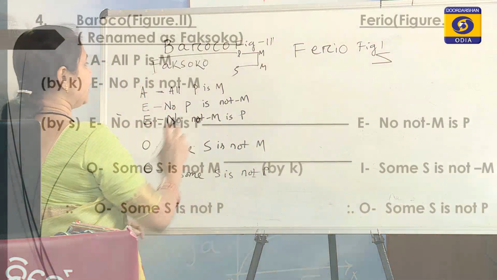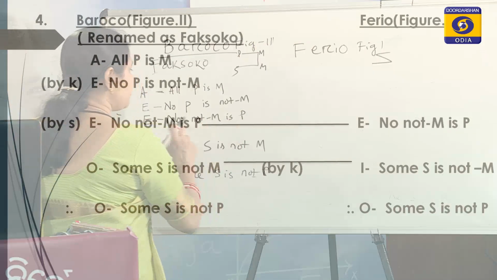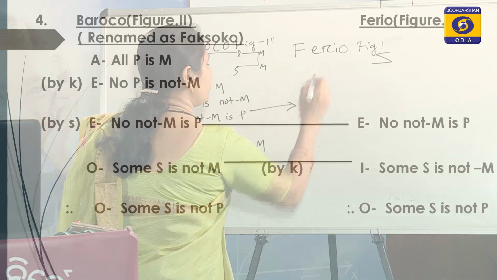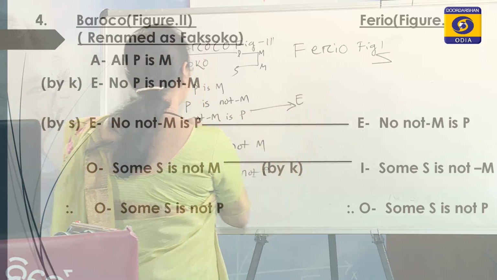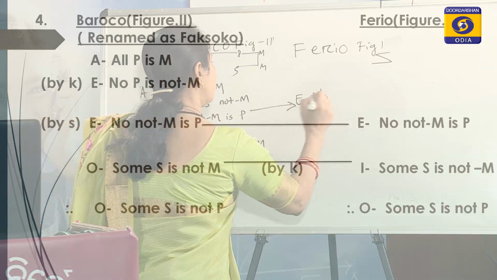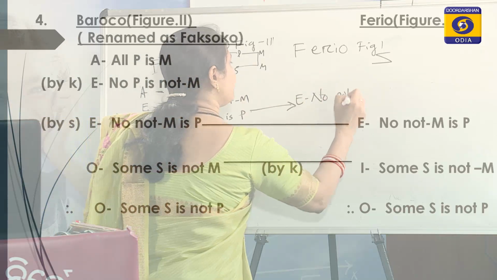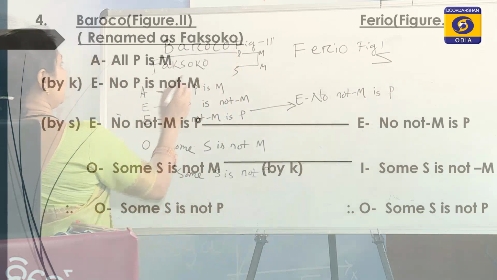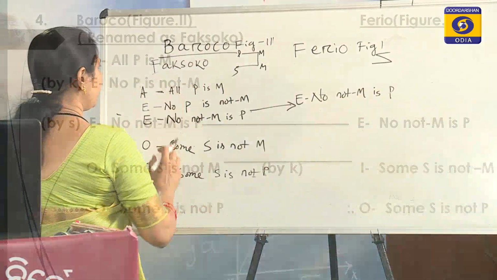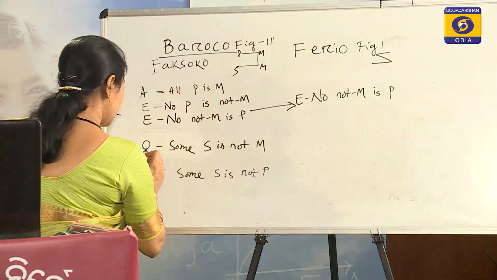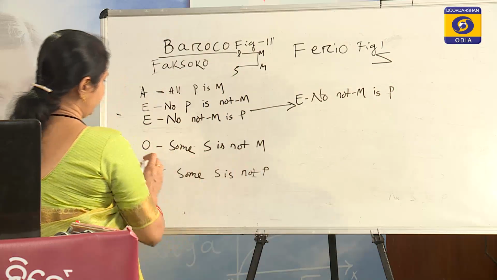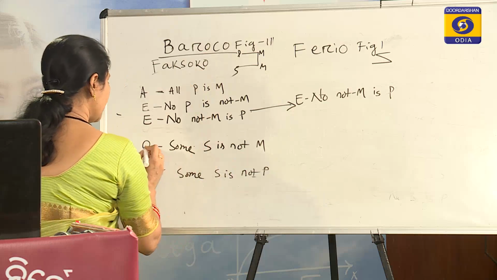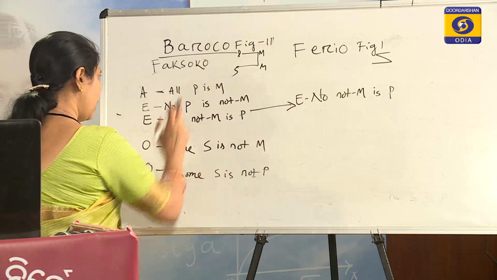Therefore, this major premise will be reduced to the major of the new syllogism, that is no not-M is P, and then O comes. O is the second premise and after the second vowel there is K. So, O will be averted.